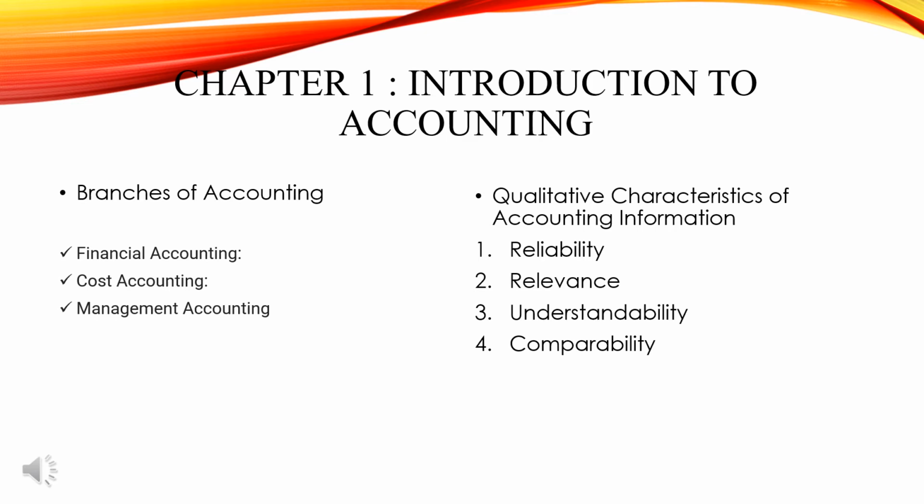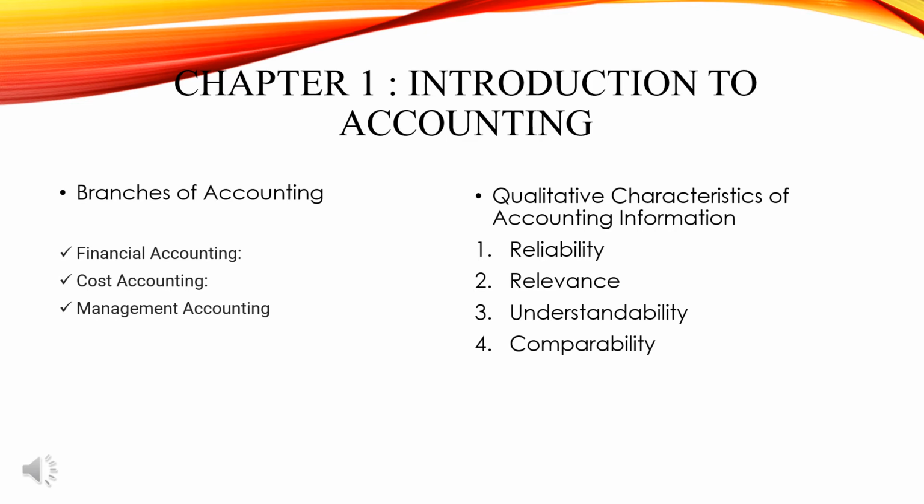Reliability means accounting information should be objective and reliable. To be reliable means it should be free from any errors and bias, and it should represent what it should represent. In short, it should be transparent. In the next slide, you will see a quick recall of the qualitative characteristics of accounting information in a diagrammatic manner.